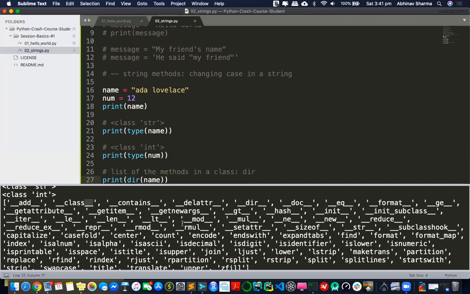You can say the wiring method, the ignition of the car. I don't want to use it from outside. I just want to start the car and it should work. So the ignition method shouldn't really be accessible to me, but what I want is a way to start the car. You can think of these as private methods, which shouldn't be called from outside.